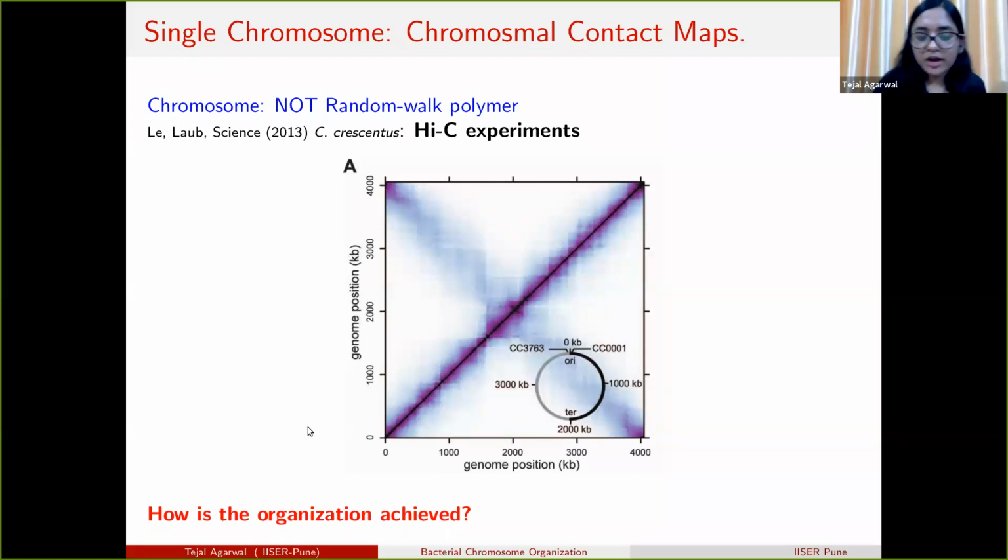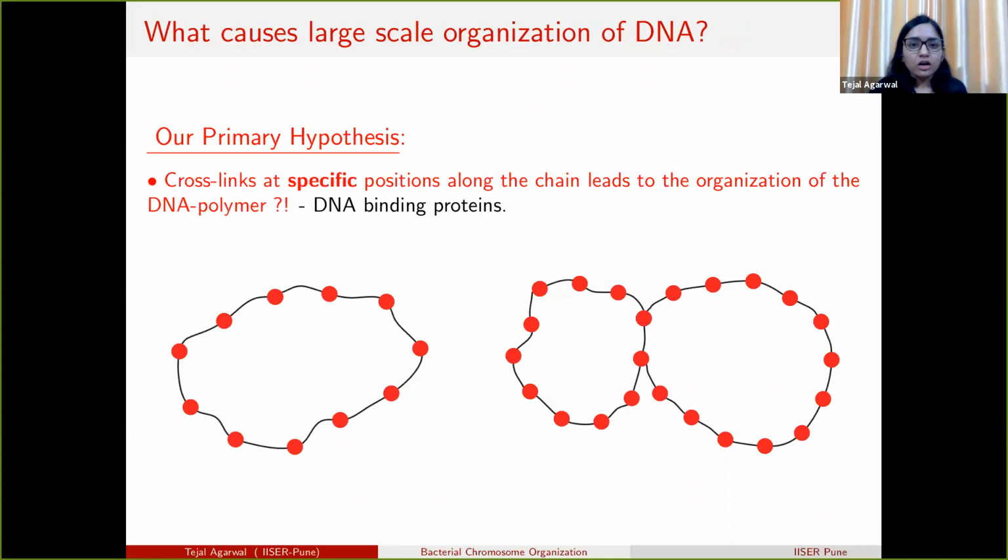So the question arises, how is this chromosome organization achieved? We hypothesize that if we cross-link certain specific segments along the polymer, that can lead to the organization of the polymer, and these specific positions represent DNA binding proteins.